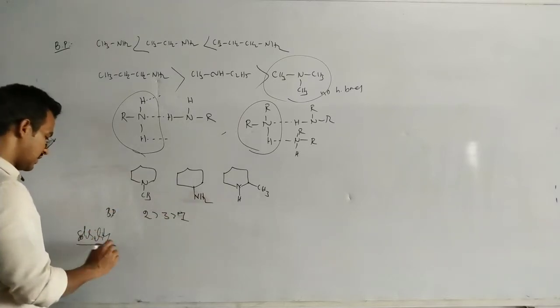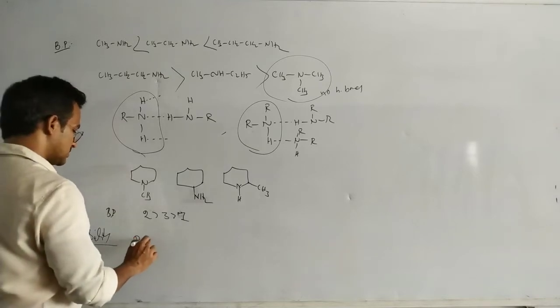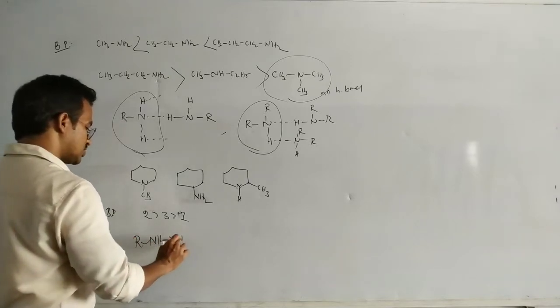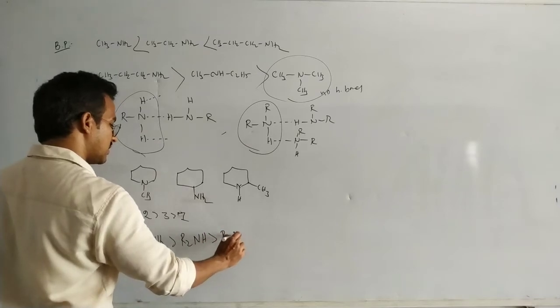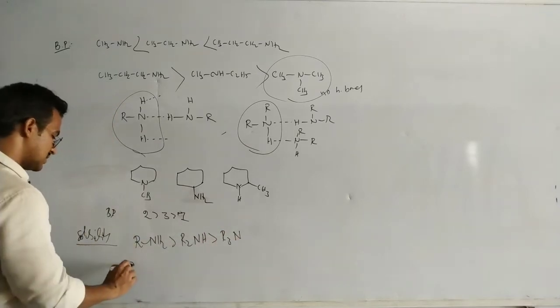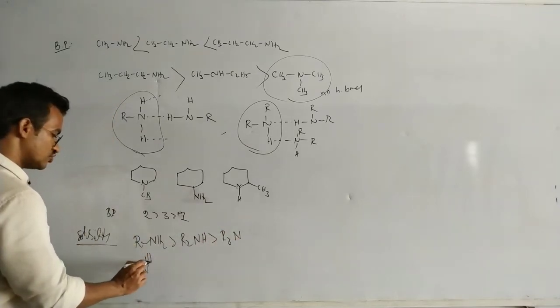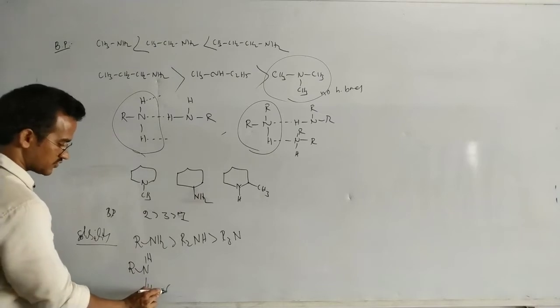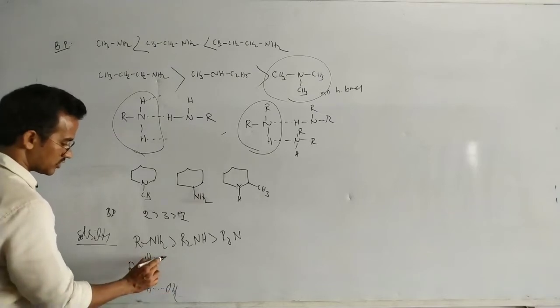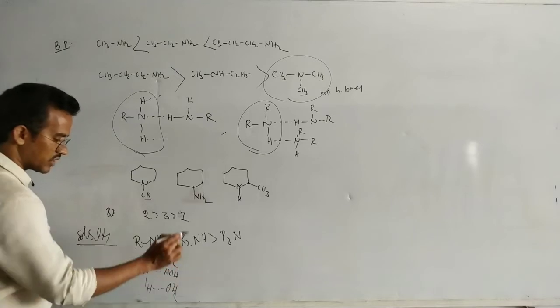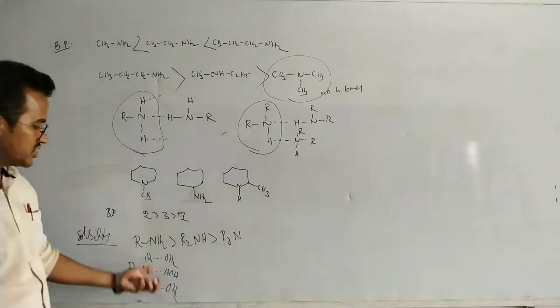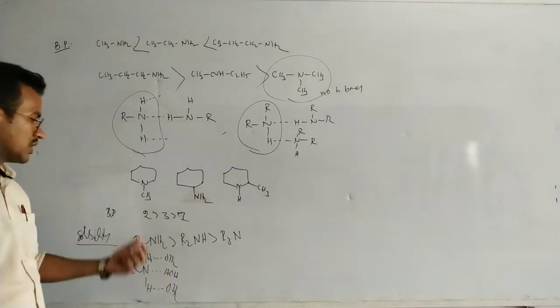Which one has the higher solubility in water? The primary amines are more soluble: RNH2, R2NH, and then R3N. Why? Because in this primary amine, the two hydrogens form hydrogen bonds with water molecules. So that means here more interactions, more association with water molecules. It means here more solubility.